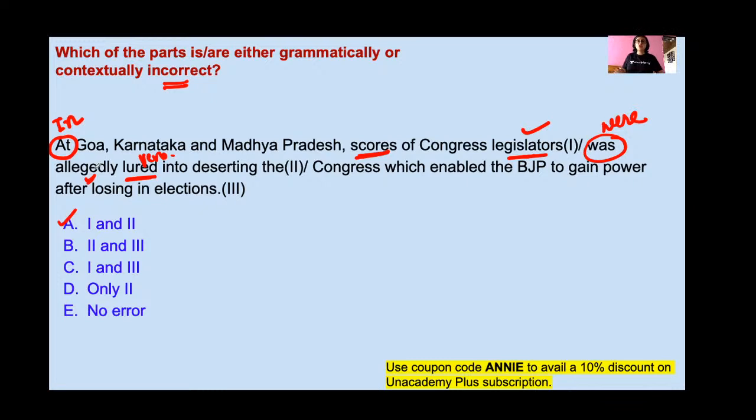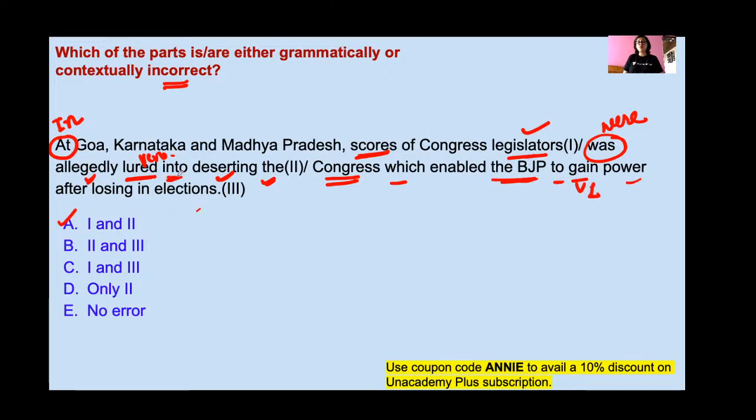Lured into deserting the Congress. After a preposition, the verb should come in its ing form, except the to plus first form of the verb, which is the infinitive form. Here this portion is correct, into deserting the Congress, because this is the name of a particular party, that's why we are using the Congress, which enabled the BJP, again the BJP, to gain power after losing in elections.